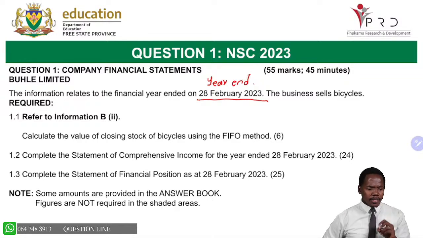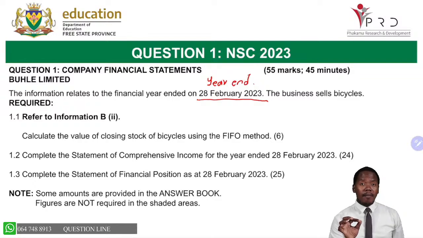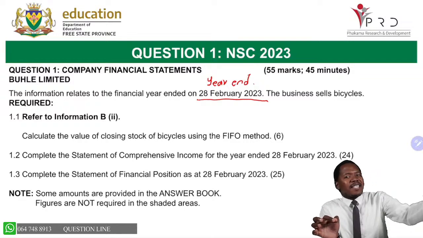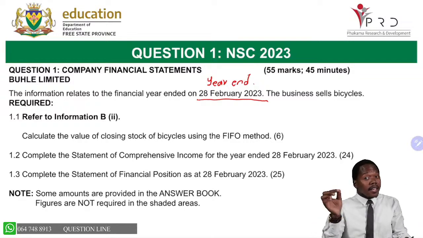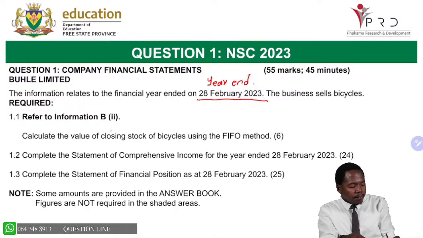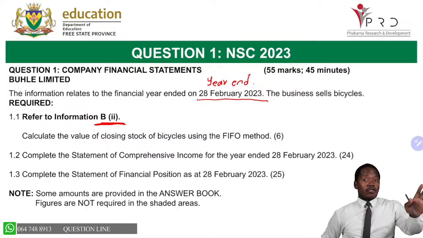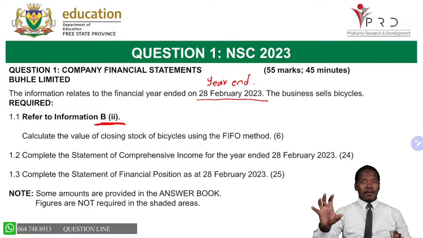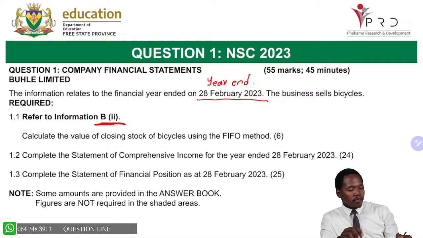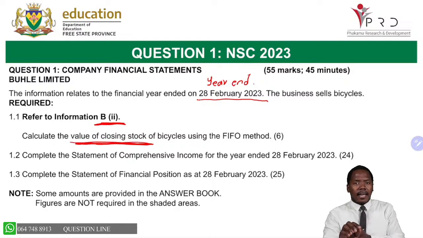Now, what are we required to do here? There is 1.1. They are saying that we need to refer to information B. Please, when they say refer to information B, don't refer to information Z. You focus on information B. That is where we should be referring to. So our focus will be information B together with the trial balance. Right, now here, what are we expected to do? We are expected to calculate the value. I'm underlining what is important again. I'm calculating the value of closing stock.